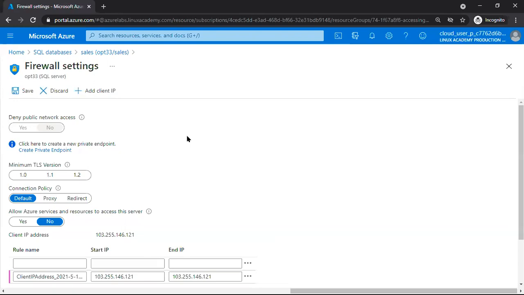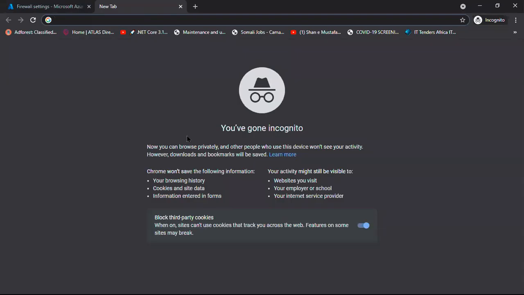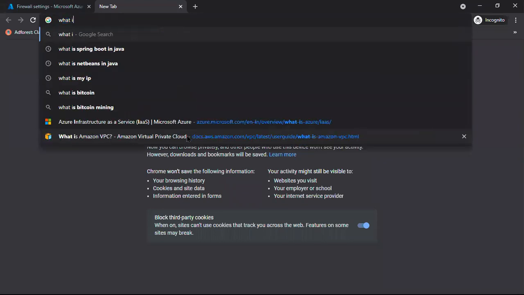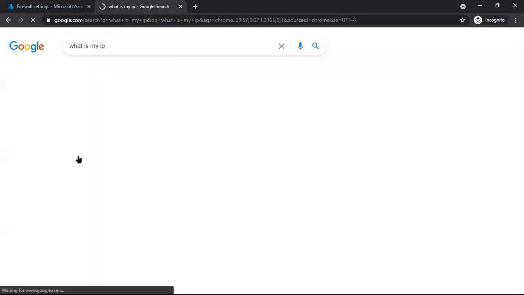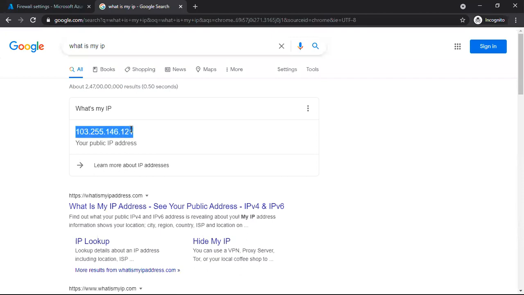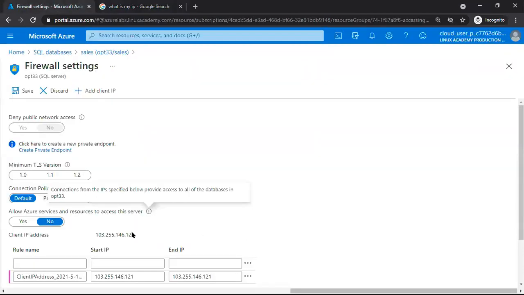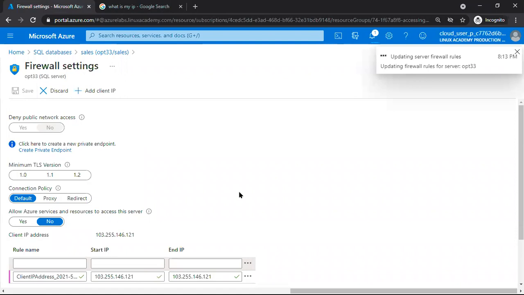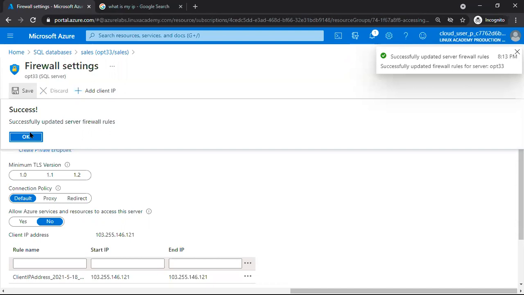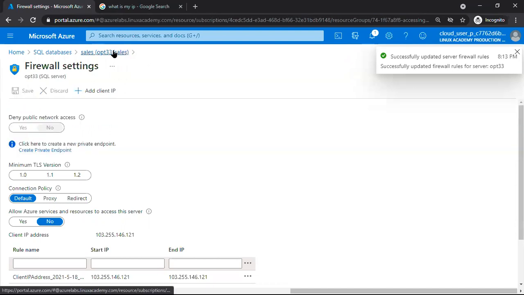Suppose let's say I want to allow you, for example, Asrar is there. I want to allow him. Then he should check like this, what is my IP. If you send the IP, for example, that IP I can add here with some name. Then he can also connect. Like this, IPs should be added here in the firewall, then it allows connectivity. Otherwise, by default, the connection is not accepted.